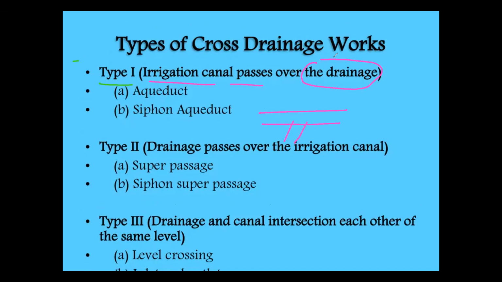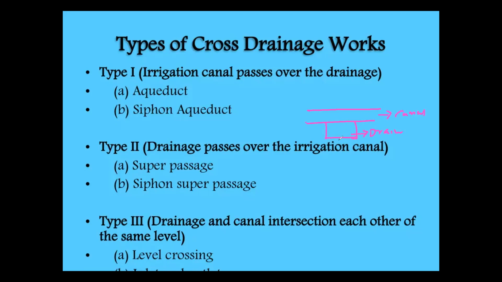I'll draw the cross section details here. So this is the canal, and this is the natural drain. The canal passes over the natural drain. So this is the drain, and this is the canal.